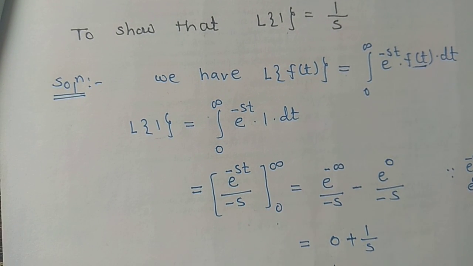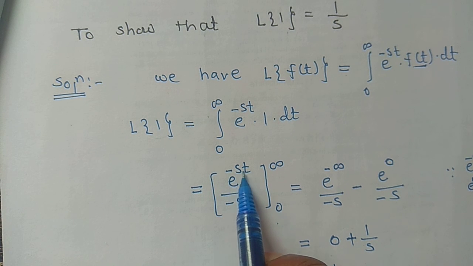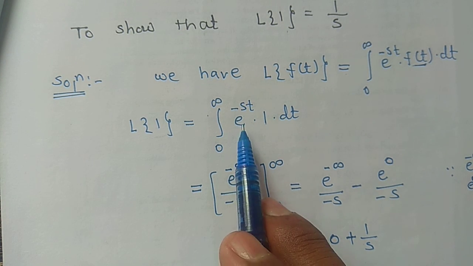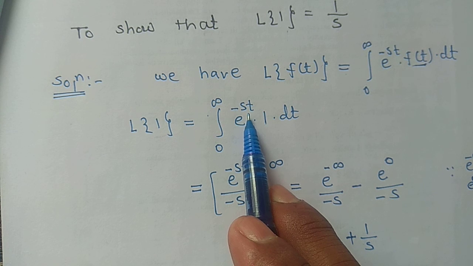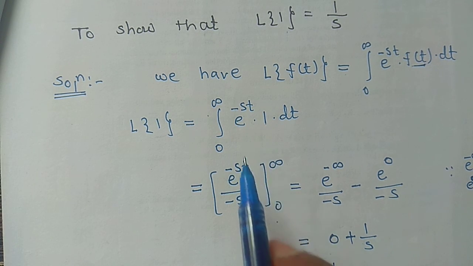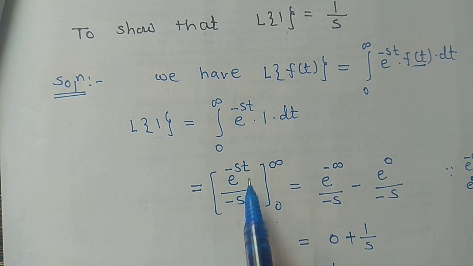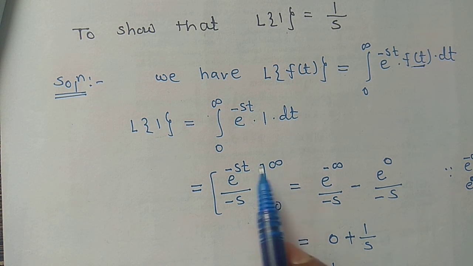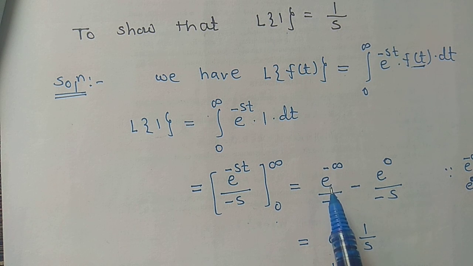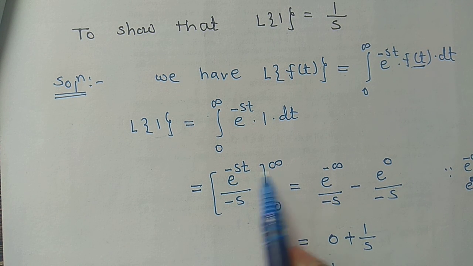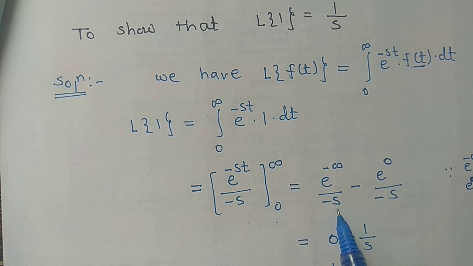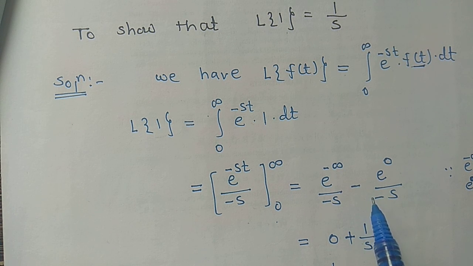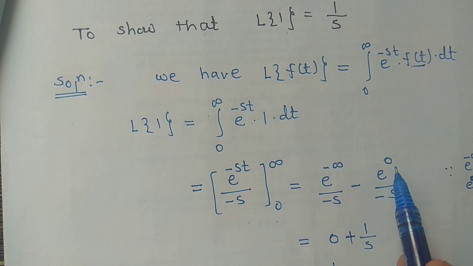Solve this integral. Integration of e to the power minus st is e to the power minus st divided by minus s, from 0 to infinity. If we substitute the limits, upper limit e to the power minus infinity divided by minus s, minus e to the power 0 divided by minus s.